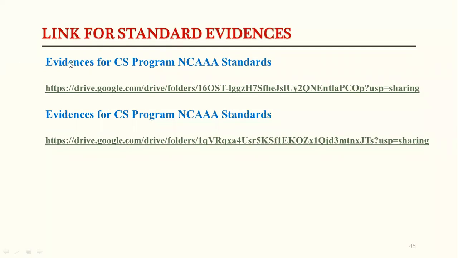Okay, so if anyone wants the evidence for the CS program and NCAAA standards, there is a link. All the evidence for standards 1, 2, 3, 4, 5, 6 is available in this link. And for the evidence for the IS program, I made a mistake here, this is the IS program. So for the IS program and NCAAA standards, all the evidence is also available in the given link. So this is just a brief introduction about our NCAAA KPIs and where we can get the data.